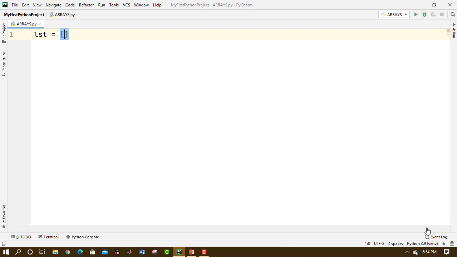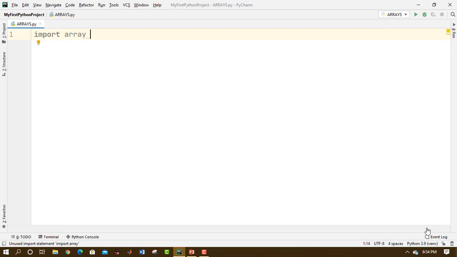We have to import a module if we want to use arrays in Python. And what is that module? As the name suggests, the array module. Now we know how to import a module in Python, right? So what we can simply do is import array, right?